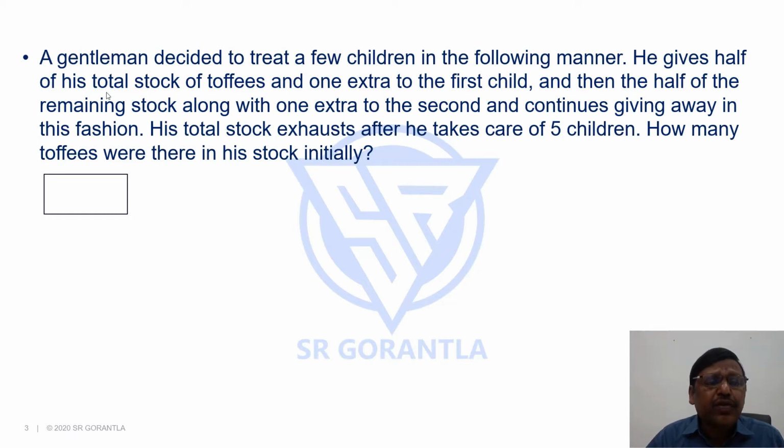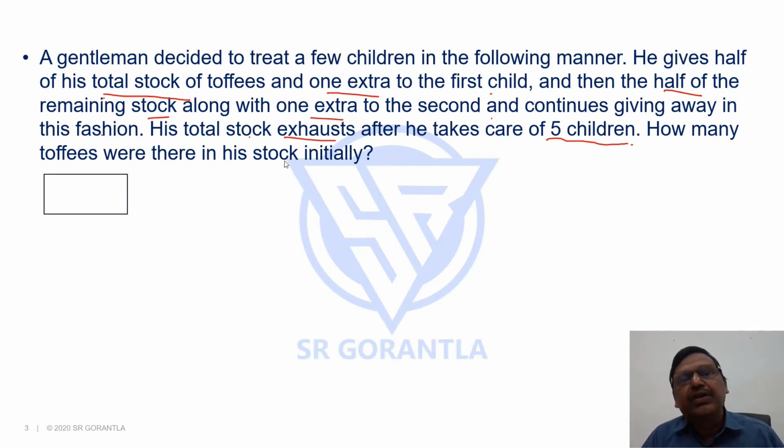He gives half of his total stock of toffees and one extra to the first child, then half of the remaining stock along with one extra to the second, and continues giving away in this fashion. His total stock exhausts after he takes care of 5 children. How many toffees were there in his stock initially?